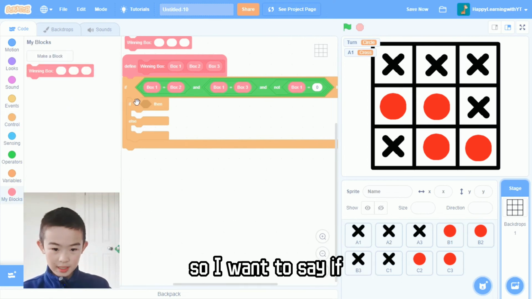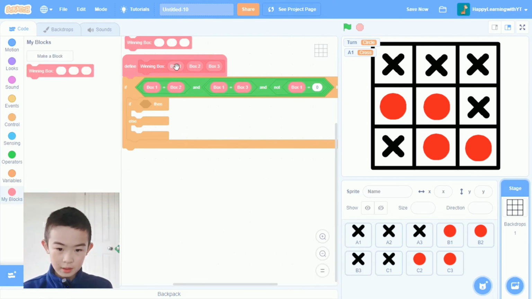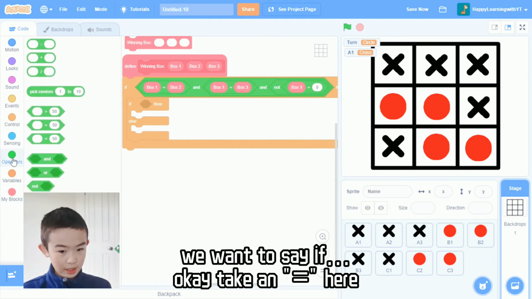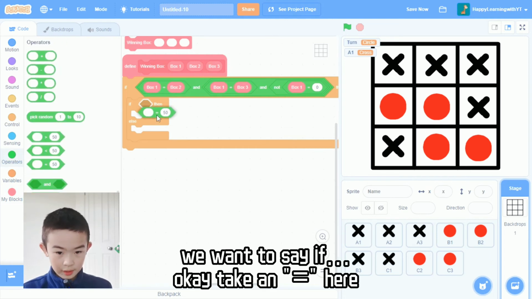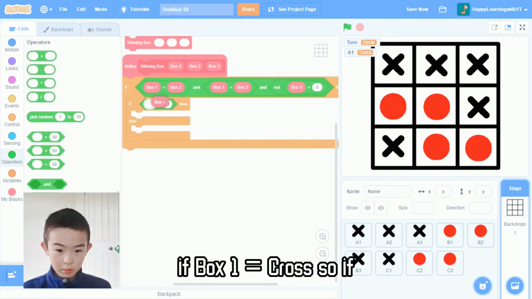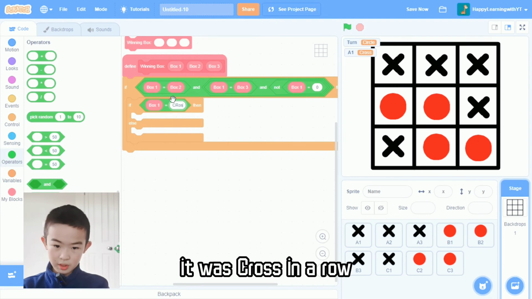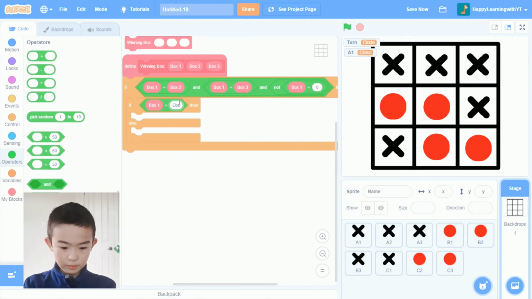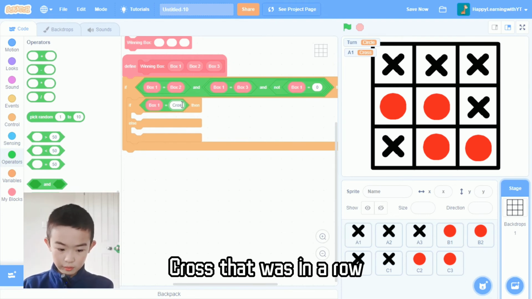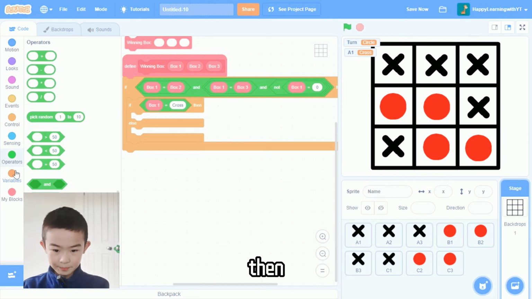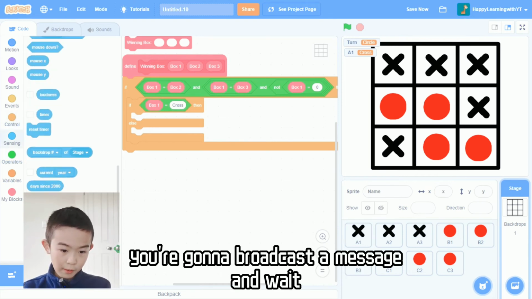If that happens, we're going to take another if, and this is going to be an if else. I want to say if, take an equal here, if box 1 equals cross. So if it was cross in a row, then you're going to broadcast a message and wait.